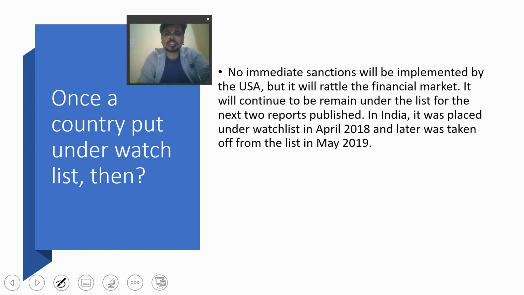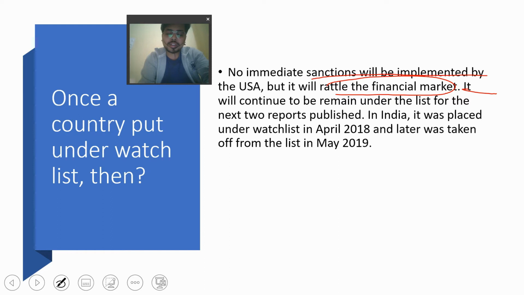Okay, so what will happen once a country is put under the watch list? No immediate sanction will be taken. The country will be given time to work upon it, so that it can remove its name from that currency manipulator list for the USA. It gives time, but certain restrictions used to be imposed by USA. No immediate sanctions will be implemented, but it will rattle the financial market, and USA will start to impose certain restrictions on investors investing in that particular country.